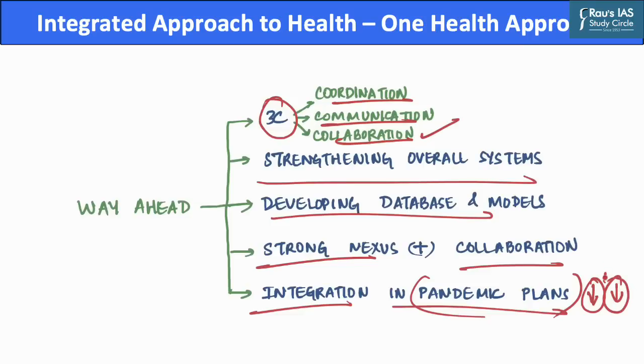Hence, by undertaking a 3C approach of coordination, communication, and collaboration, strengthening overall systems, developing databases and models, improving the nexus among sciences, as well as collaboration among governments, and integrating the One Health approach in pandemic plans will help improve our implementation of the One Health initiative in the healthcare system of our country. Now, this was all for today's discussion on the One Health approach.